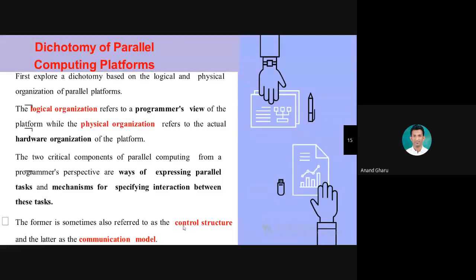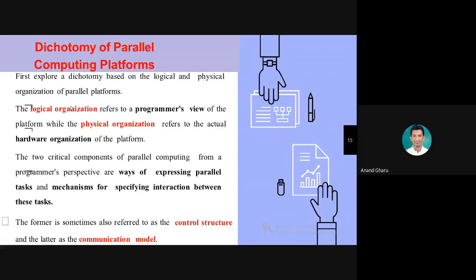In the communication model, the system can execute parallel operations with the help of the physical organization and logical organization. Look at the name itself: logical organization, physical organization, that is the communication model. We can say the simple definition of communication model is the combination of logical organization and physical organization.